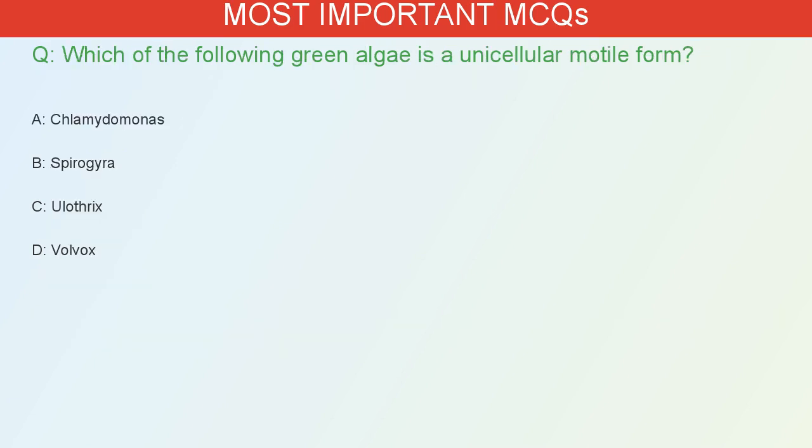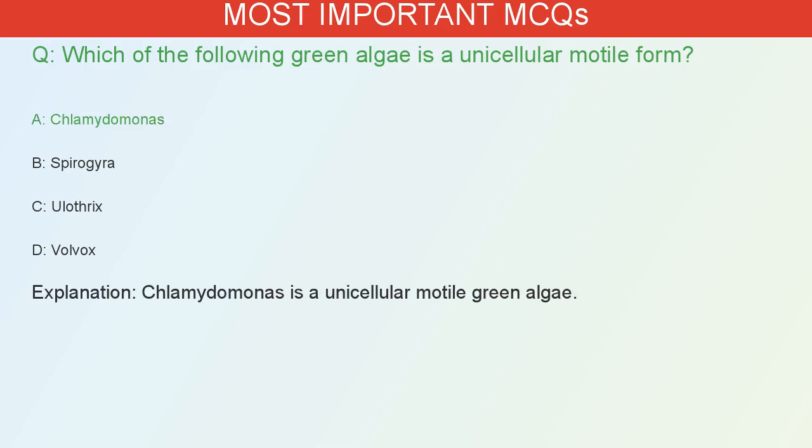Which of the following green algae is a unicellular motile form? A. Chlamydomonas. B. Spirogyra. C. Ulothrix. D. Volvox. The correct answer is A. Chlamydomonas is a unicellular motile green alga.